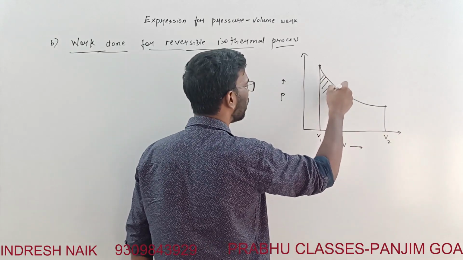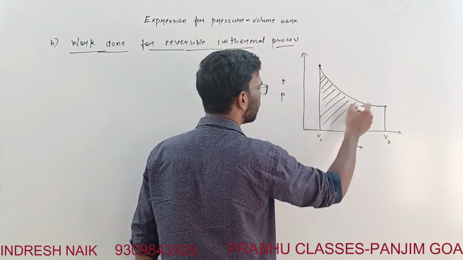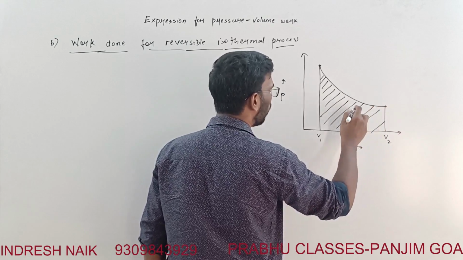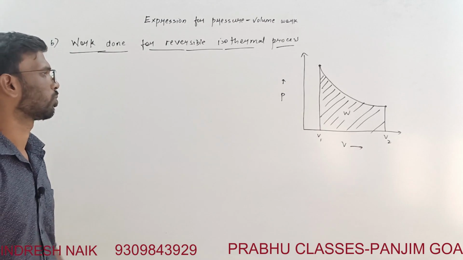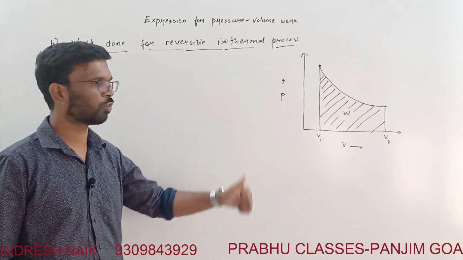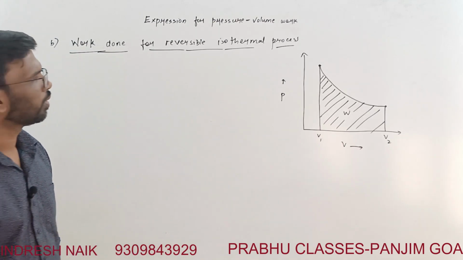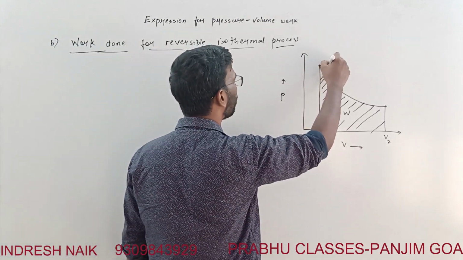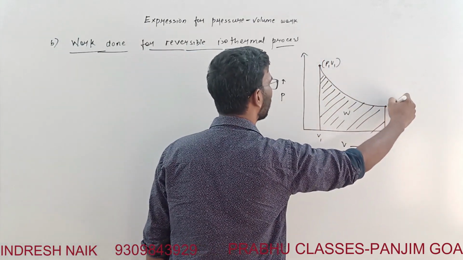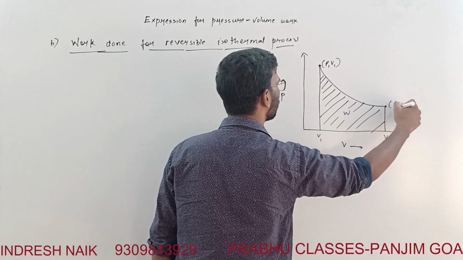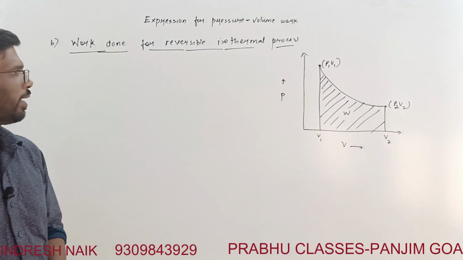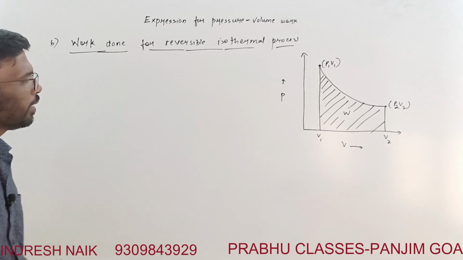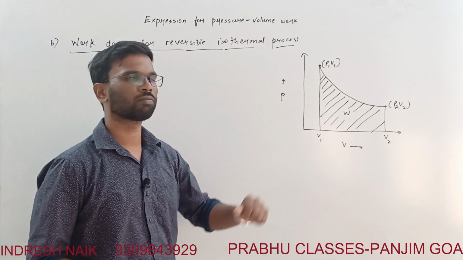This is the area under the curve. This is the work done for the expansion. So here the coordinates will be P1, V1, and here it is P2, V2. What we are understanding is that it is expansion, right?